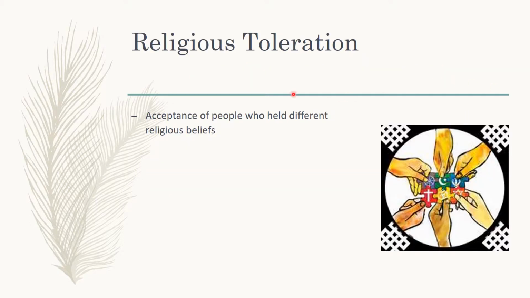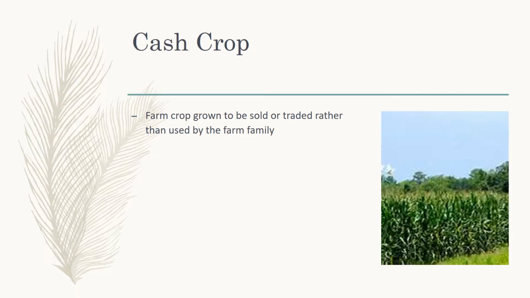Religious toleration is an acceptance of people who held different religious beliefs. So that means that you're not going to judge people based on what they believe. A cash crop is a farm crop grown to be sold or traded rather than used by the farm family. So their cash crop is what's going to make them money, make them cash. They're growing it so that they can sell it. They're not growing it so they can use it themselves.